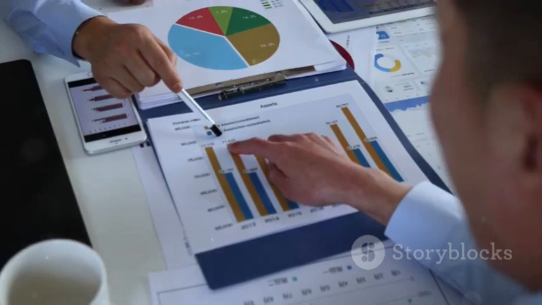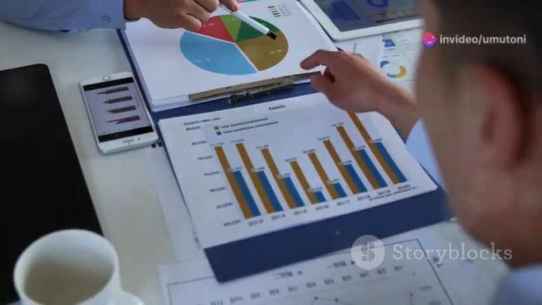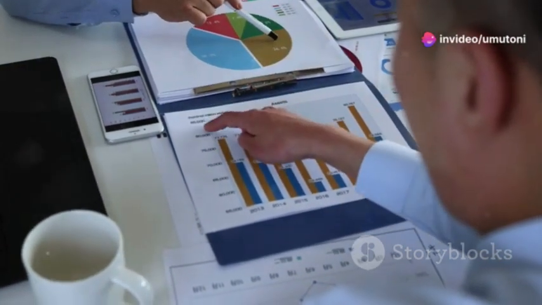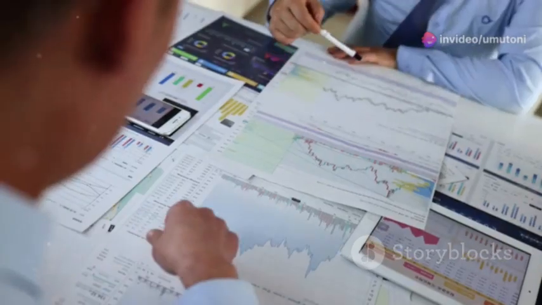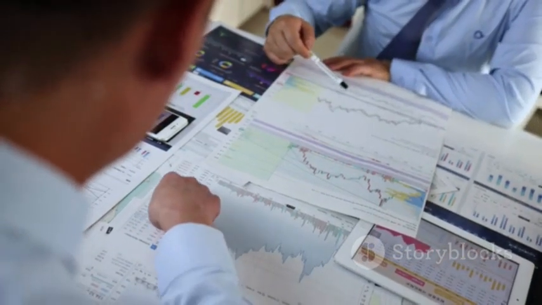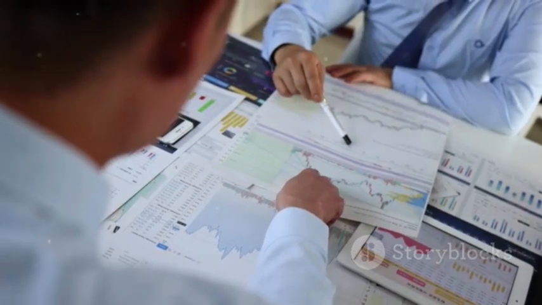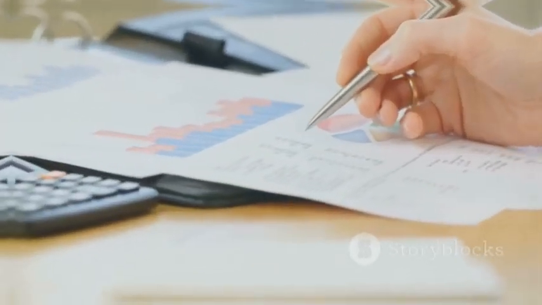By promptly recognizing expected losses, companies can provide a more accurate and transparent view of their financial health. This practice helps in managing risks and making informed financial decisions.